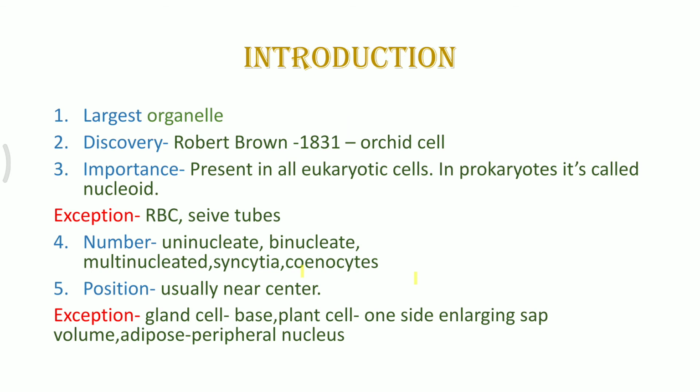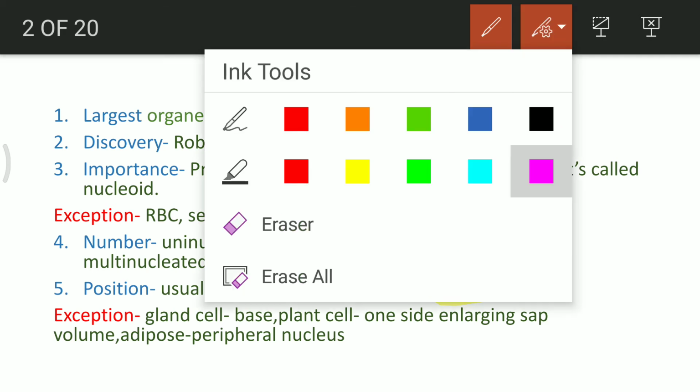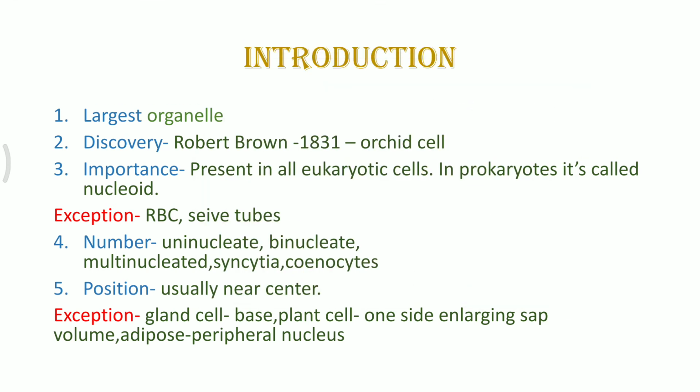Because of their large vacuole, the nucleus in plant cells is present at the periphery. Similarly, in gland cells, you will see the nucleus at the base. If this is the entire gland cell, the nucleus may be present at the base. Adipose tissue, meaning the fatty tissue, has a peripheral nucleus. They have the nucleus at the periphery because a large amount of fatty acids is present inside the cell, so the nucleus is also pushed towards one of the corners.